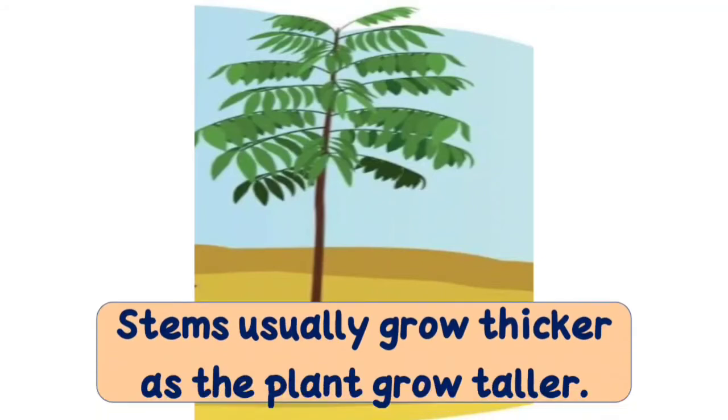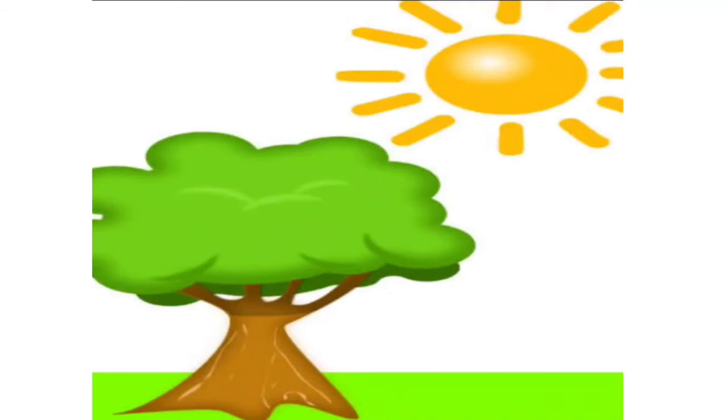So, plant stems usually grow thicker as the plant grows taller. Food and water travel up and down through the stem to reach all the parts of a plant. So, the stem is like a pipeline to transfer food and water to the other parts of the plant.